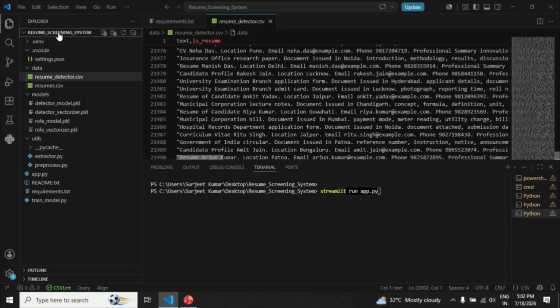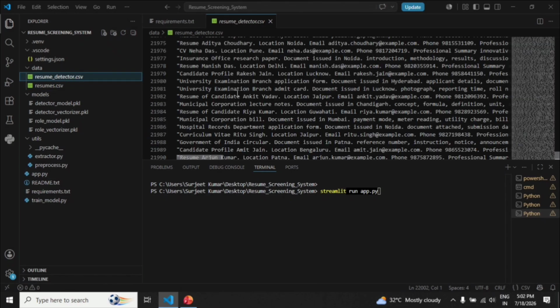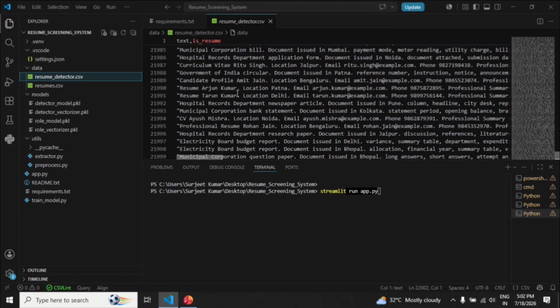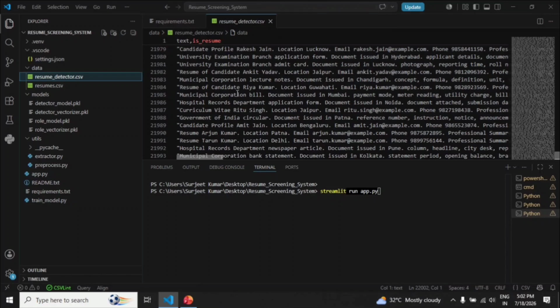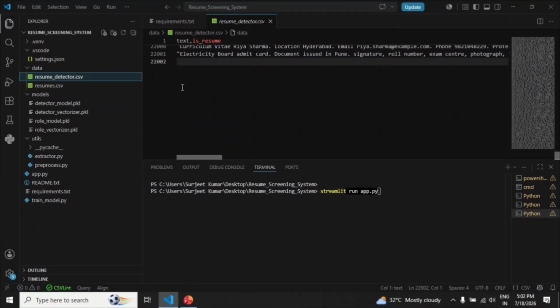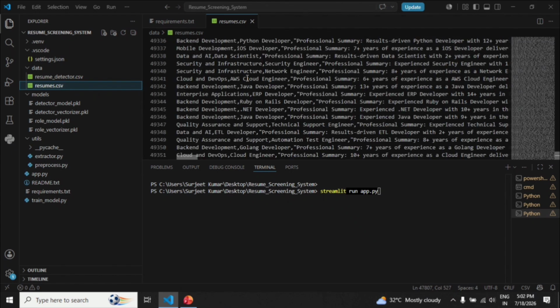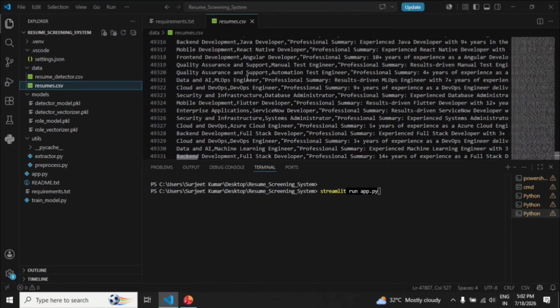Now I will demonstrate the working of the application. This is my resume screening system. These are the datasets. This is the resumedetector.csv dataset. It has more than 22,000 records. It is used to detect whether the uploaded file is a resume or not. This is the resume.csv dataset file. It has more than 49,000 records. It is used to predict the correct job roles.